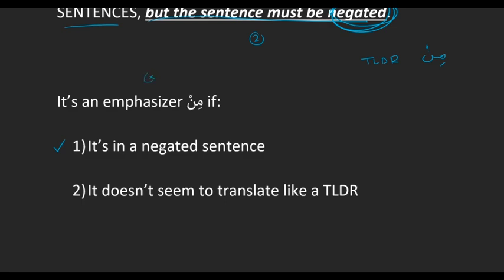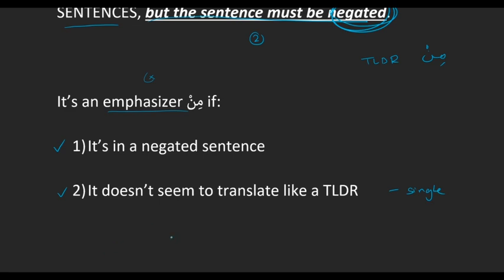And then the second thing is translation, right? Remember we said that the emphasizer min translates as "not a single." So if you see a min that's in a negated sentence and you try to translate it as a TLDR, but it just doesn't seem to be adding up, it means you have yourself an emphasizer min. Like in the previous examples we saw, Allah did not send a single messenger.